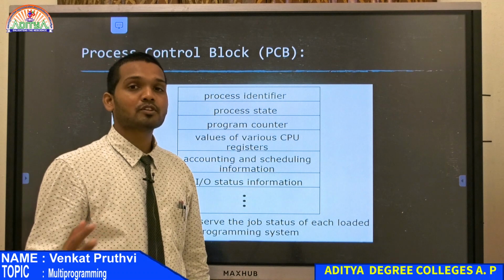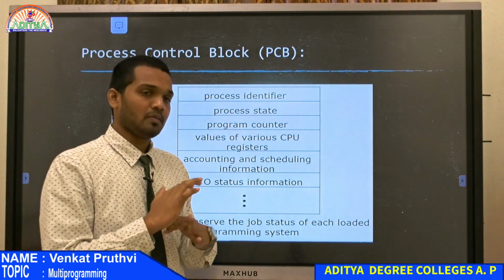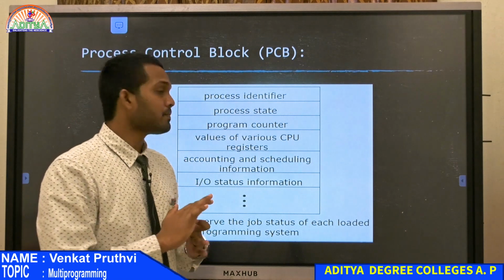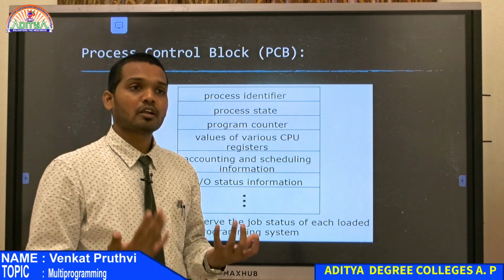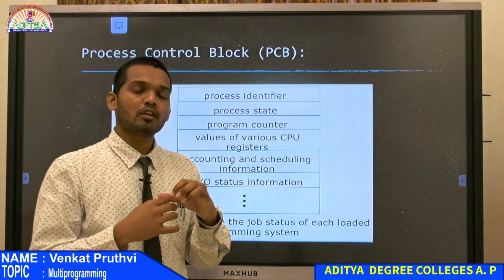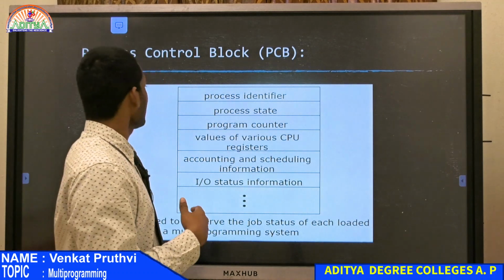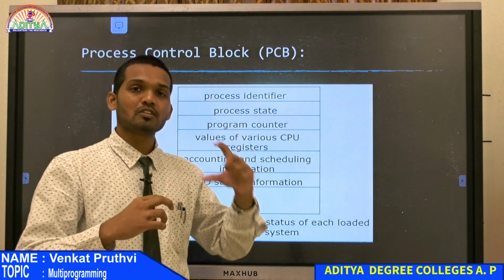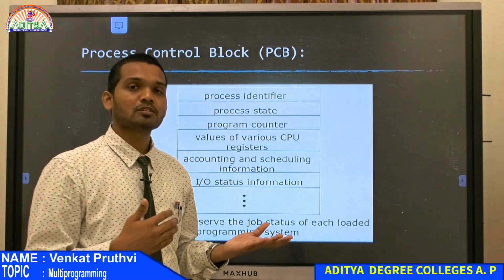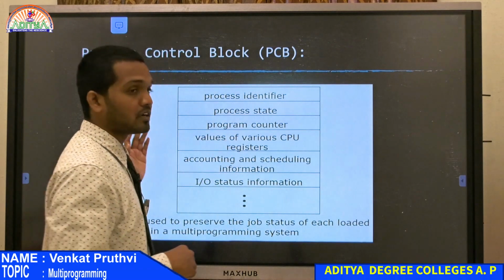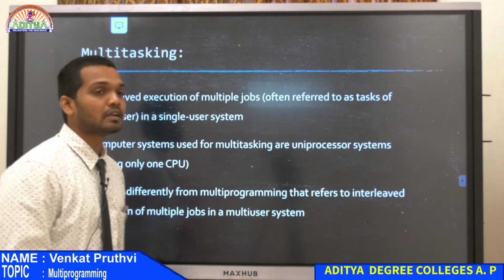The CPU is not some very big gigantic unit that processes all the tasks coming in. It looks like a small chip to us, but that small chip has so many other functions and concepts underlying it, just like the process control block. You have to understand that. Next we will be talking about multitasking.